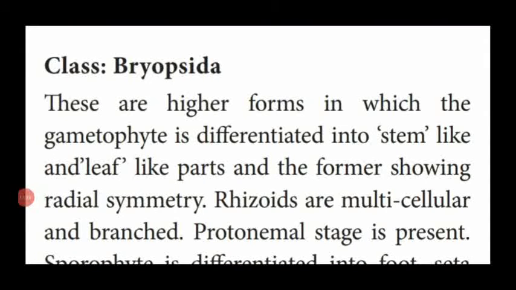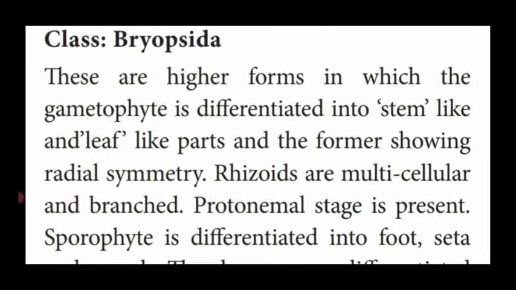Dear students, the advanced last class of bryophyte is Bryopsida, otherwise known as mosses. It is the higher form of bryophytes. The plant body or gametophyte is differentiated into stem-like, leaf-like and also root-like organs, which show radial symmetry. Radial symmetry means a plant body which can be divided into different halves with many median planes. That is said to be radial symmetry.